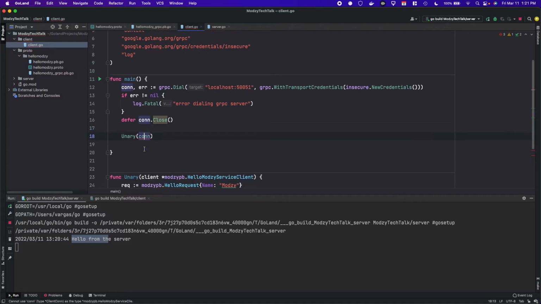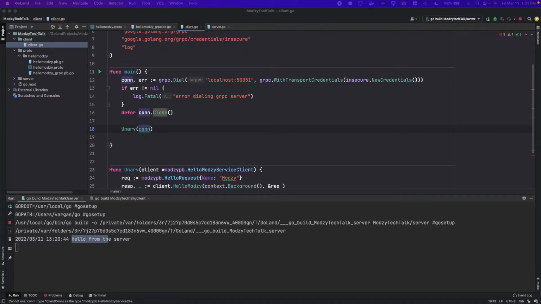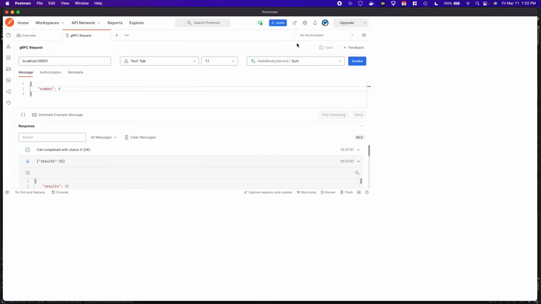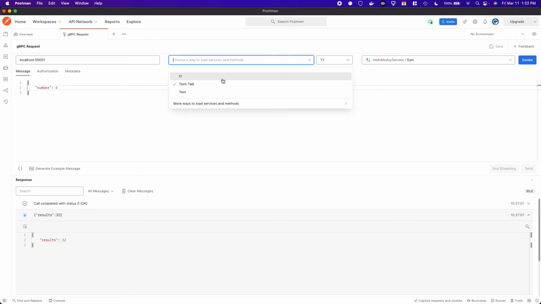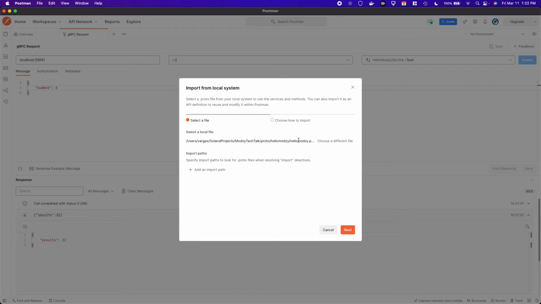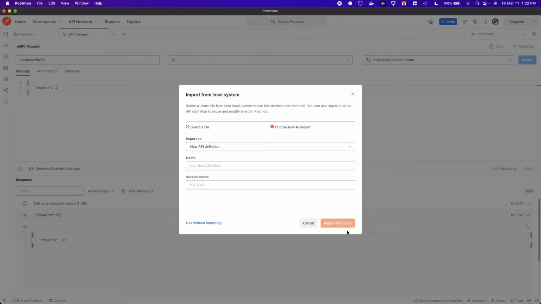So we're having some errors here, but thankfully some of the web technologies have actually caught up. And so with Postman, we can actually import our proto file definition. So we've got our file. This is our tech talk, let's say 1.2.